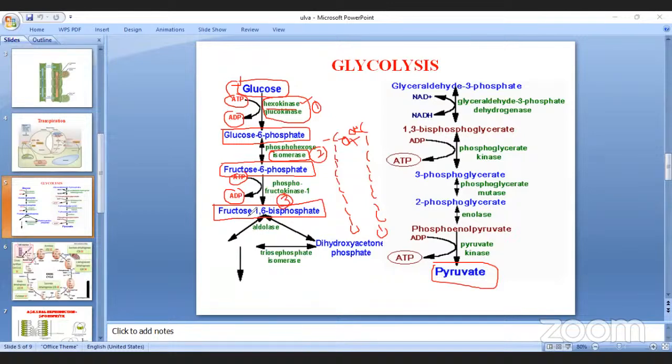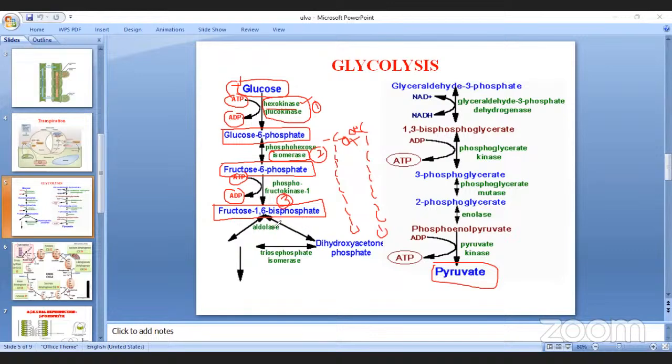How many phosphates here? In fructose 1,6-bisphosphate, the name itself, given by "bi," means two. One phosphate is at the first carbon, another one is at the sixth carbon. Is it clear?